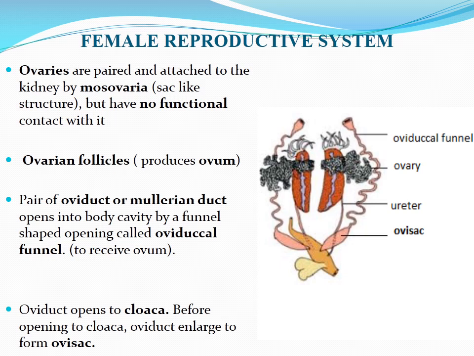Before opening to the cloaca, this oviduct is enlarged to form the ovisac. In this figure, you can see that ovisac. The last part of the oviduct, that means just before it enters into the cloaca, there is a swelling. So that swollen part of the oviduct is known as the ovisac.